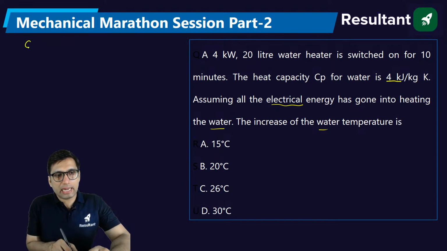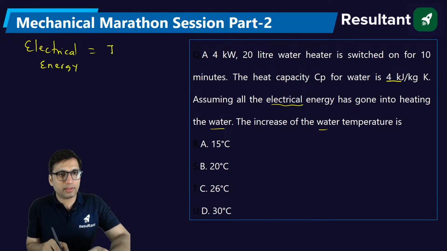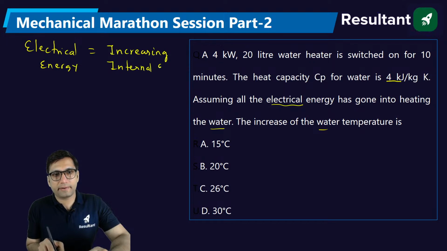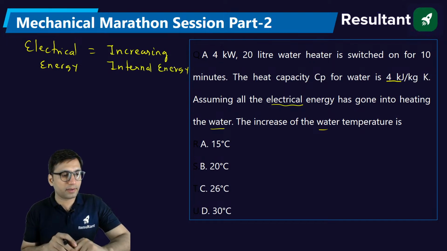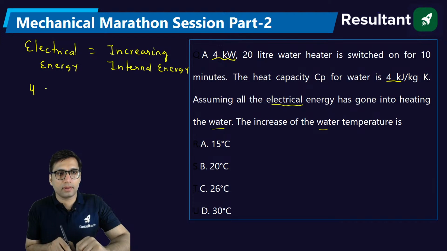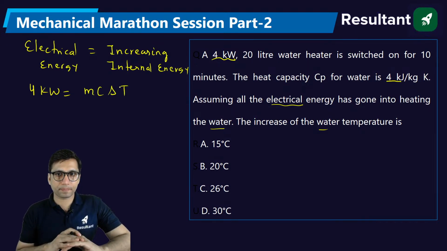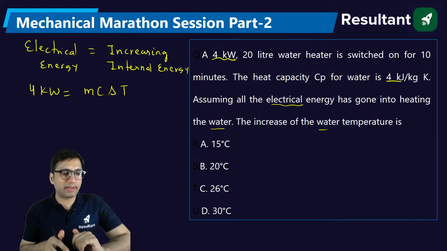So if all electrical energy goes into heating of the water, that means it is increasing the internal energy of the water, right? So electrical energy is how much? 4 kilowatt. Okay, so 4 kilowatt is equal to the increase in internal energy, that is equal to mc delta T. Is it clear? You have to find this delta T.